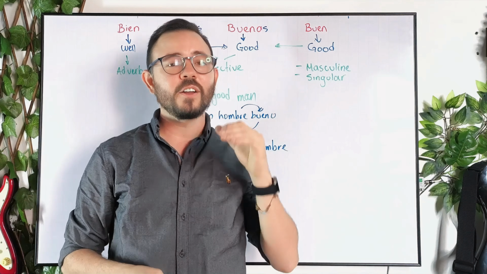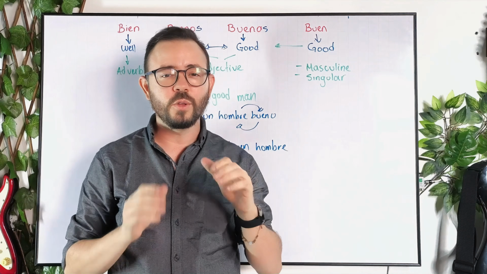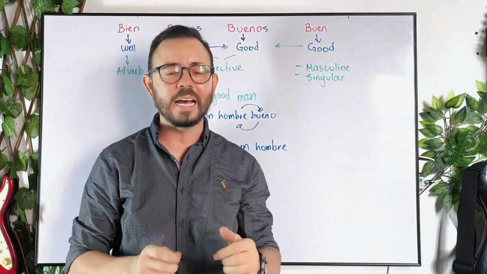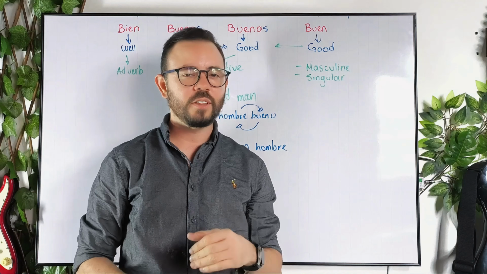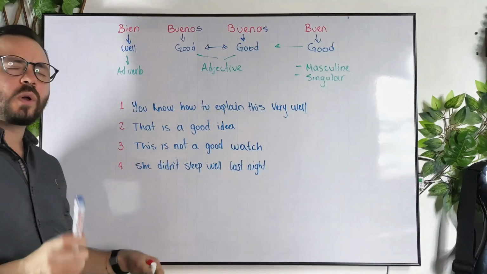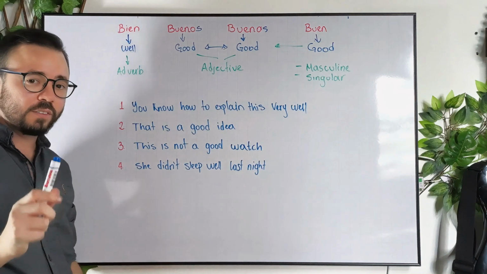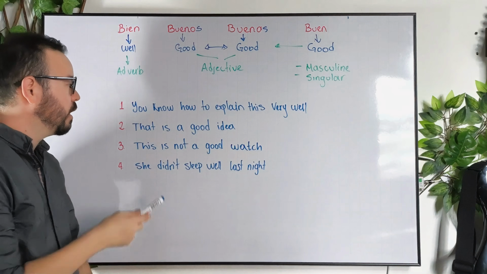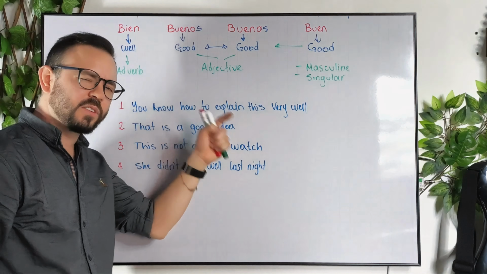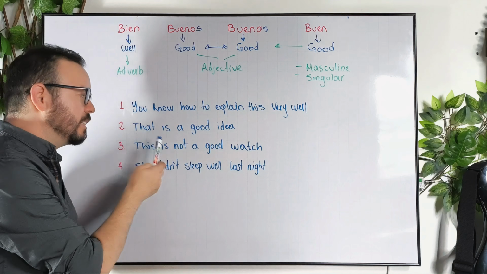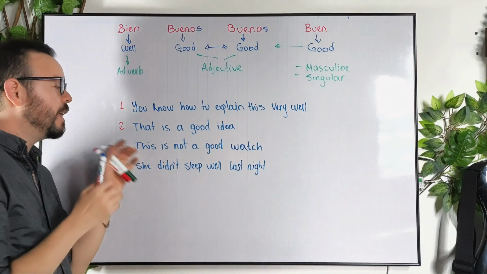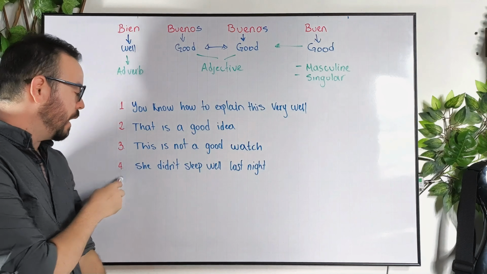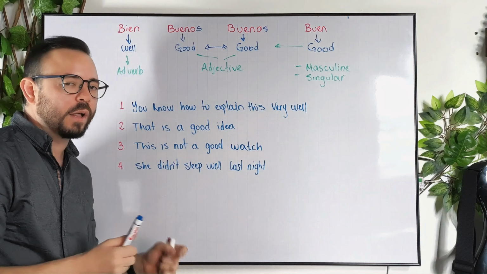Now, as always, I'm going to leave you guys with a few phrases in English, so you need to let me know in the comments how you would say that in Spanish. Just to be sure that everything is crystal clear, right? So here are the 4 phrases. First one is, you know how to explain this very well. Second one, that is a good idea. Third is just, this is not a good watch. And the last one, she didn't sleep well last night.